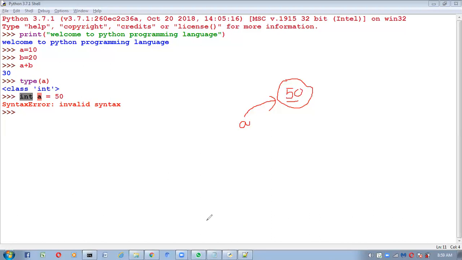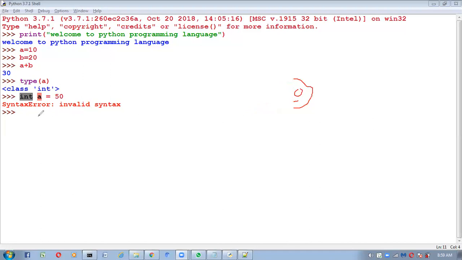Understood what I'm telling? If you write int like this, indirectly you are saying A contains only 2 bytes or 4 bytes of data. That is wrong in Python. Why? Because A in Python is an object, not a variable. In Python everything is an object, so we can't specify the type explicitly like this. Immediately it will return an error if you specify it like that. Understood? Please respond. Clear what I am telling?